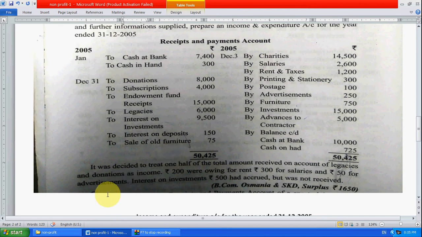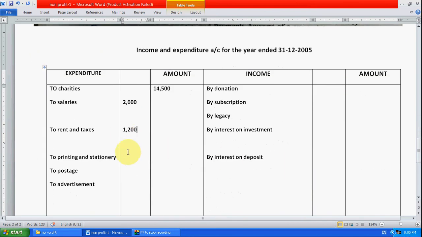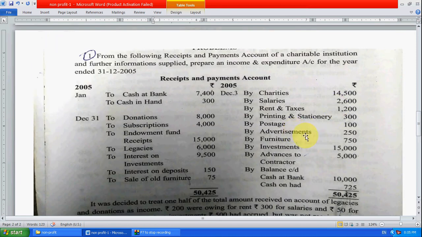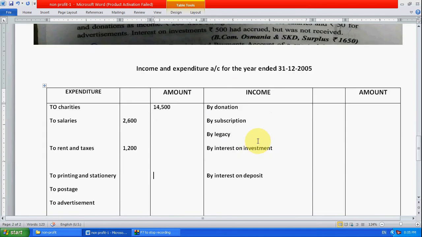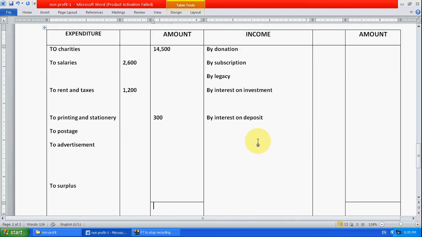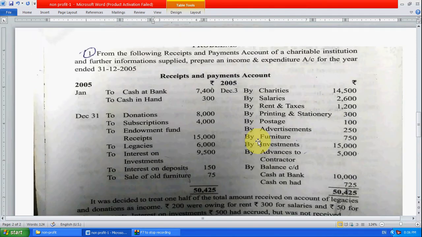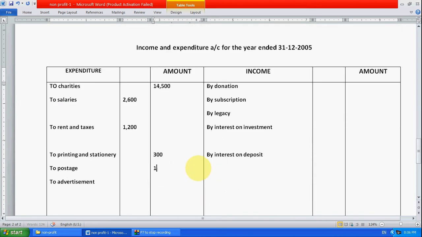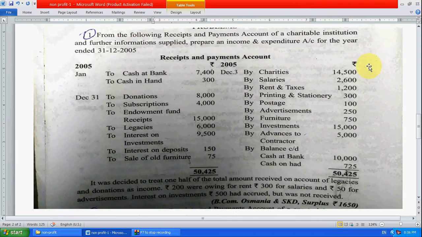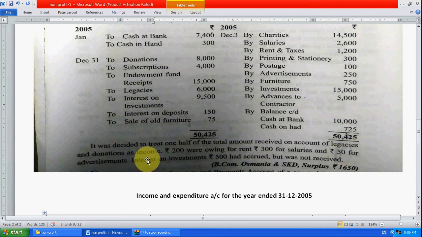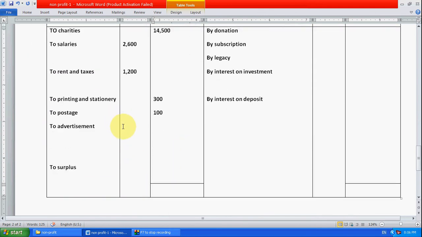300. Advertisement is there but not printing stationery, so take it directly outside here. Okay, printing stationery, how much? It's 300 printing stationery. Okay, now for the postage, let's see, after printing, postage is 100. So right here 100 postage. Now advertisement is 250. So we have outstanding advertisement 50, so write it inside here, advertisement 250.